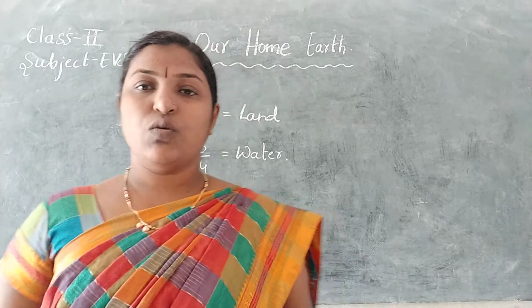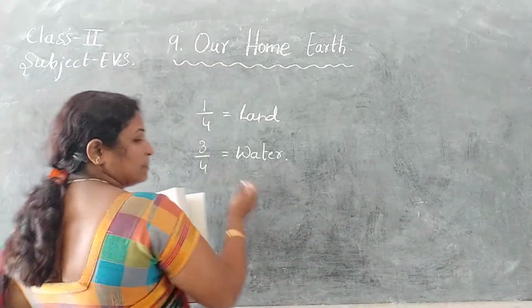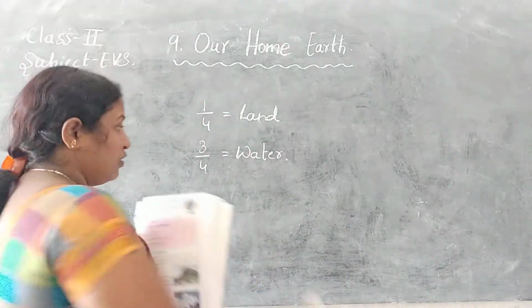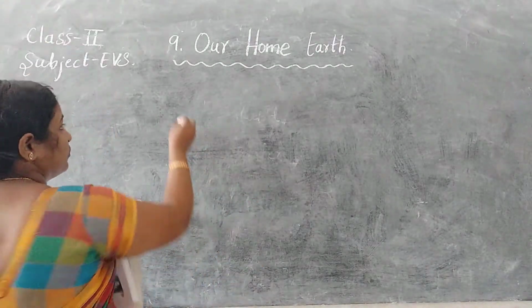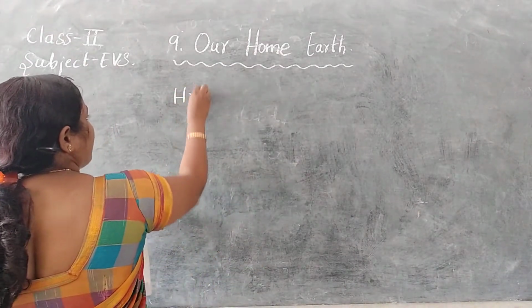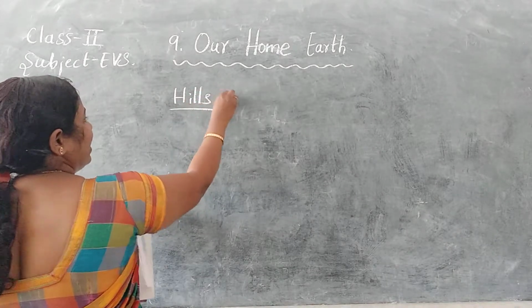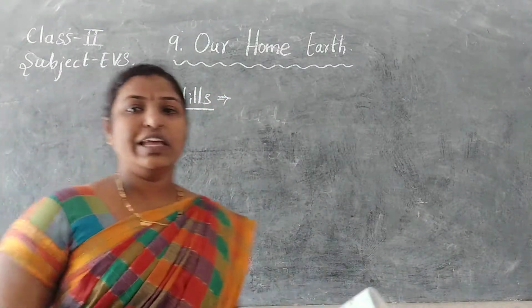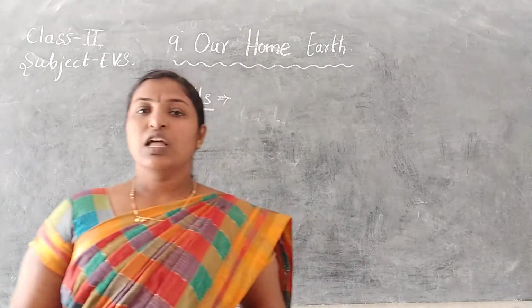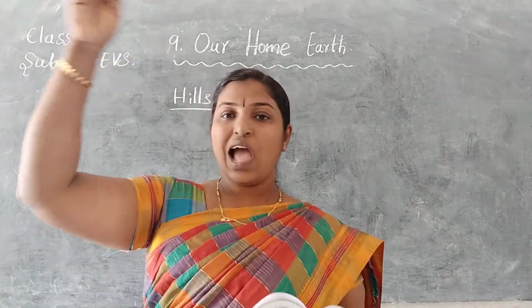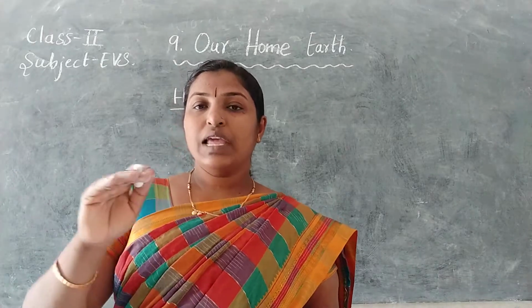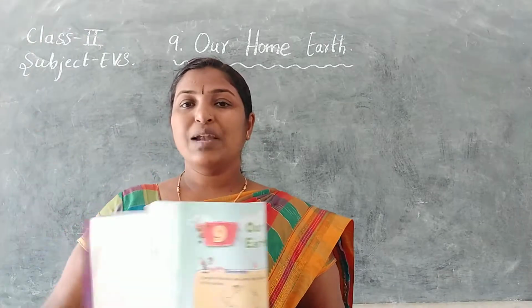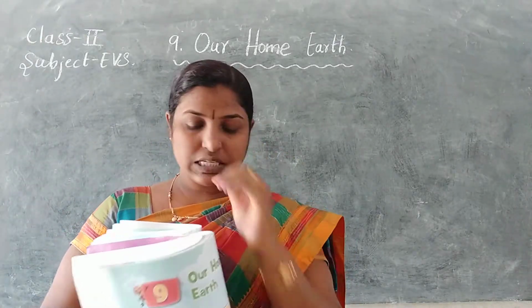Hills. What are hills? Nandi Hills is a place that is high compared to the surrounding places. The place that is high is known as hills.